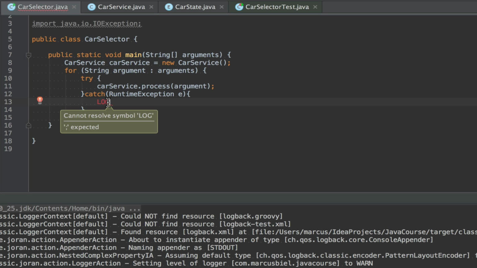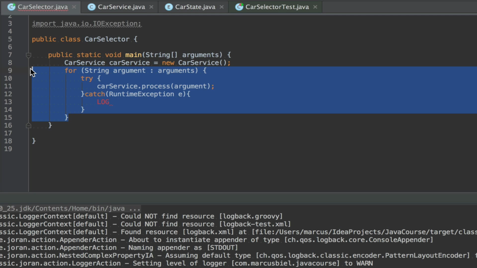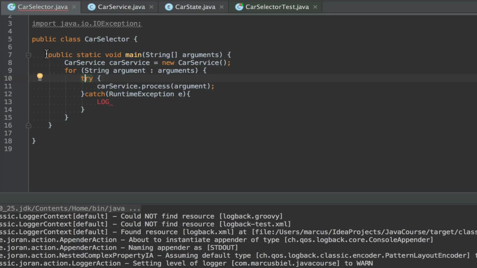Anyway, let's have a look at the code now and think, is this really nice now? We have a for loop, we have a try, we have a catch. You see a lot of different hierarchies, a lot of different levels that we have to understand. And this is something I really don't like. This makes the code quite complicated. So this is something you should try to prevent.